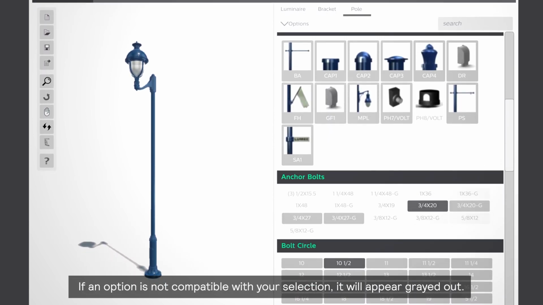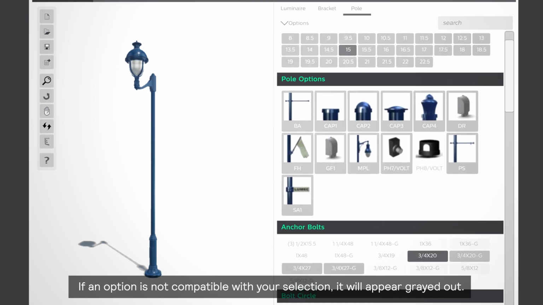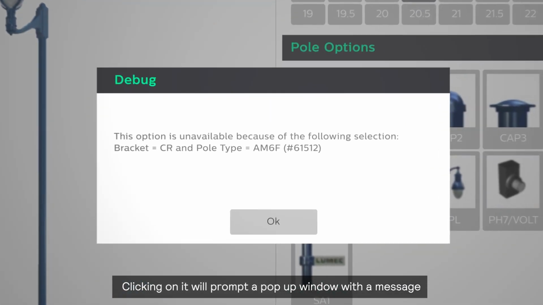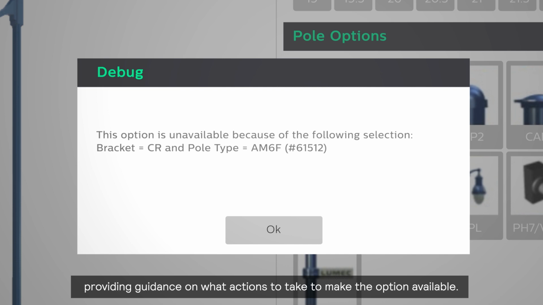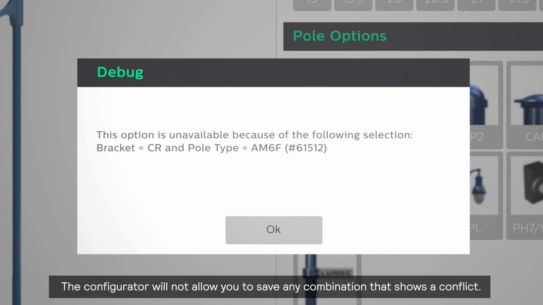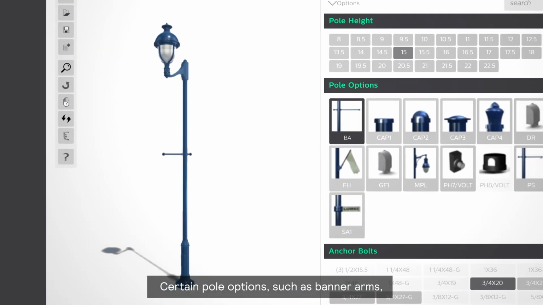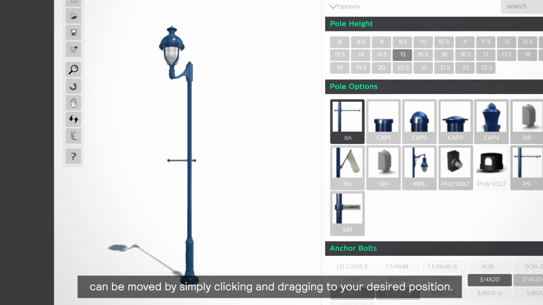If an option is not compatible with your selection, it will appear grayed out. Clicking on it will prompt a pop-up window with a message providing guidance on what actions to take to make the option available. The configurator will not allow you to save any combinations that show a conflict. Certain pole options, such as banner arms, can be moved by simply clicking and dragging to your desired position.